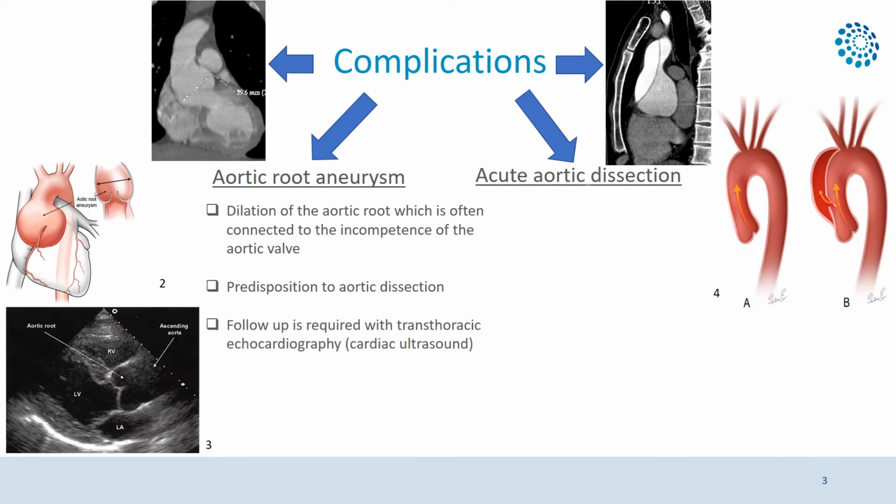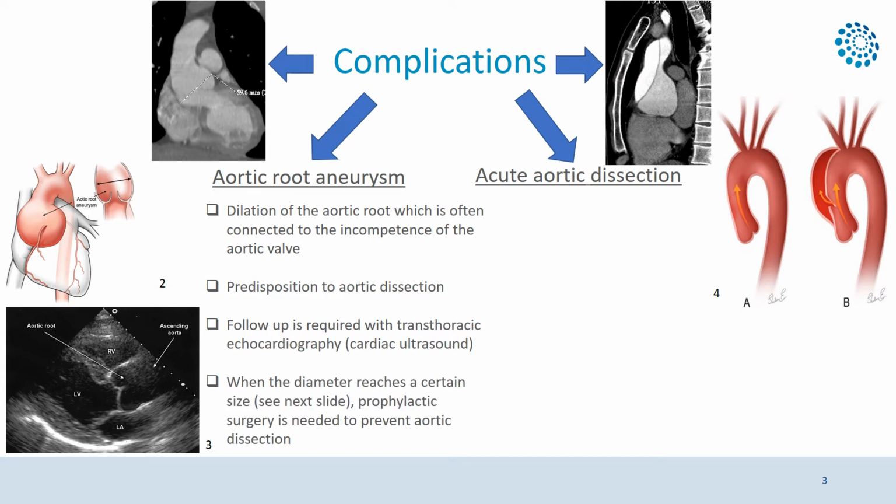Therefore, it's important to monitor these aneurysms, which is done by using transthoracic echocardiography, in other words, cardiac ultrasound. To prevent aortic dissection, a prophylactic surgery is required when the dilatation reaches a certain size, which I'm going to talk about in the next slide.